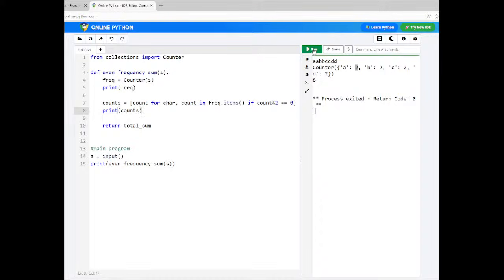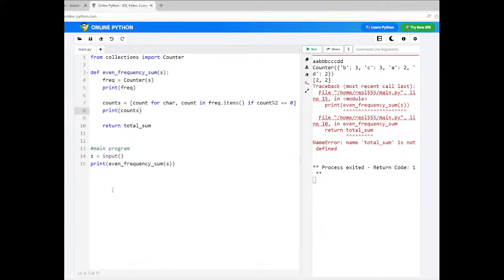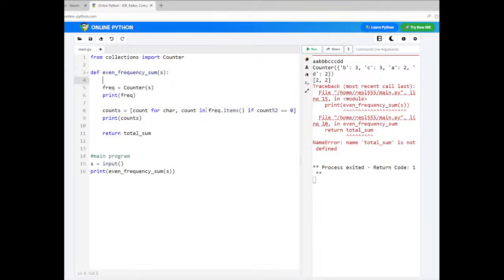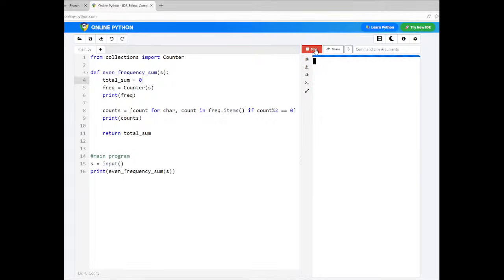So let us check this out. Hope it gives an error, because we have not defined it. BBBCCCDD. Now you can see, total sum we have not initialized. So I just initialize total sum somewhere here. You can remove it afterwards. Total sum is equal to 0, I say. Now if I run the code, because each variable you need to look into first to see what is happening, then only you should proceed further.